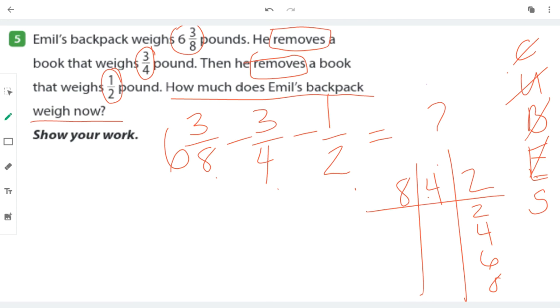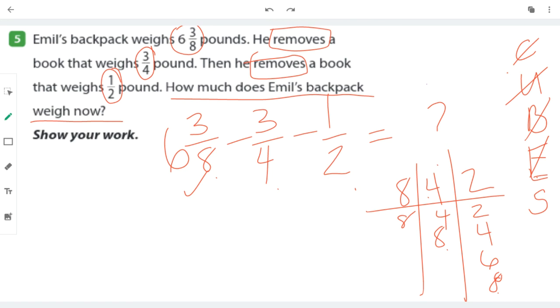That'll be good. Let's do the same thing for 4. 4, 8. There it is, 8. And of course, 8 times 1 is 8. So they all have 8 in common. So I get to keep this number the same. I don't need to touch it if it already has an 8. But I need to change these two numbers, the 3/4 and the 1/2.